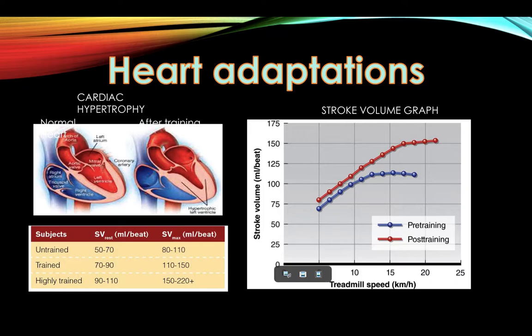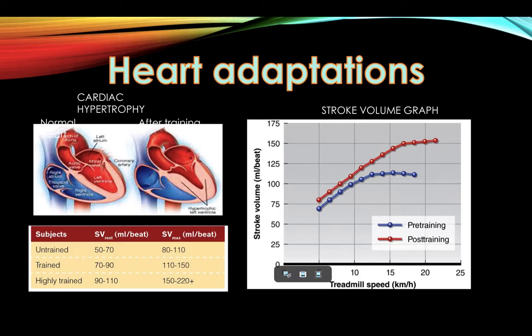This graph shows adaptations to the stroke volume in exercise after training. As you can see, the blue line, which represents before training, has a lower stroke volume and it also plateaus earlier, when there is only 110 millilitres of blood being pumped out of the heart in one beat. This is because as the heart rate continues to increase to maintain a higher cardiac output, there isn't enough time during the passive filling phase to fully fill the heart.